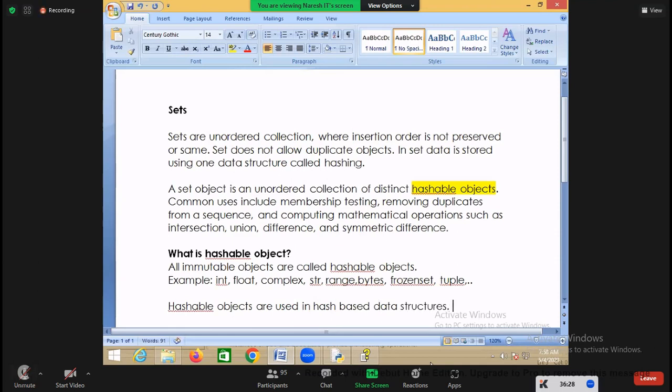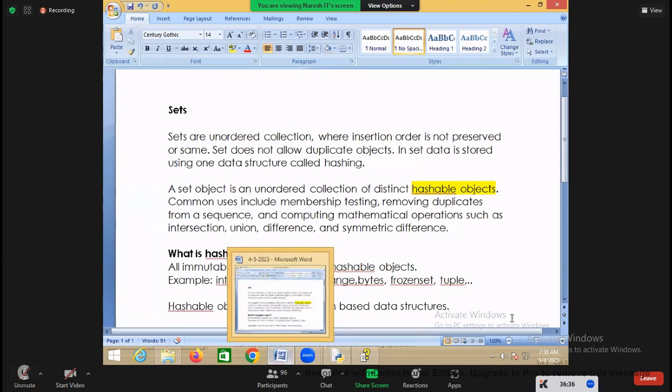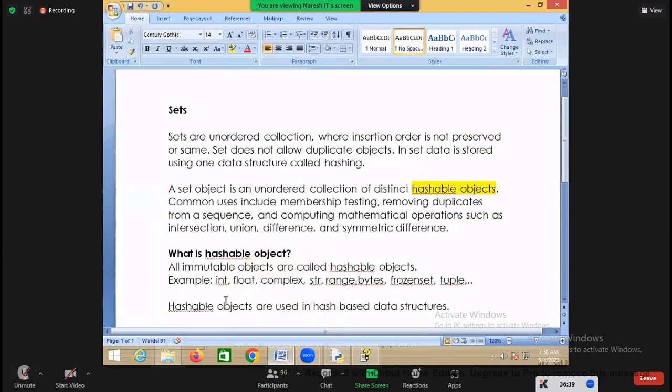It means how will a set organize the data? A set organizes the data by using the hashing data structure. A data structure is a method of organizing data.